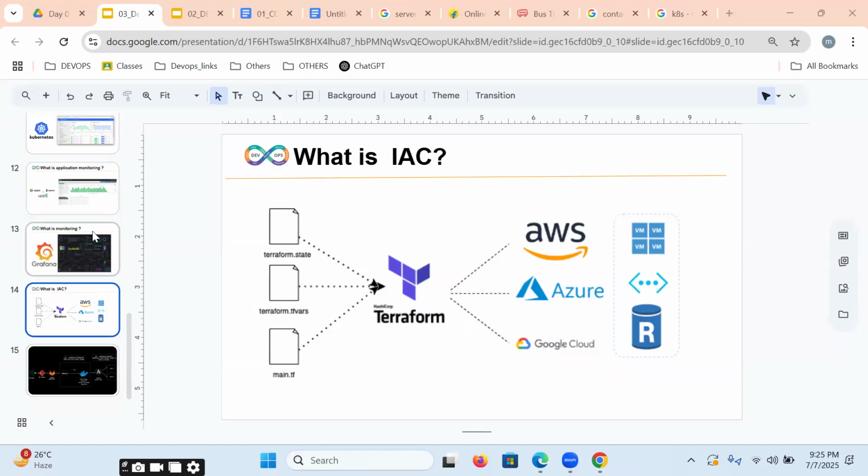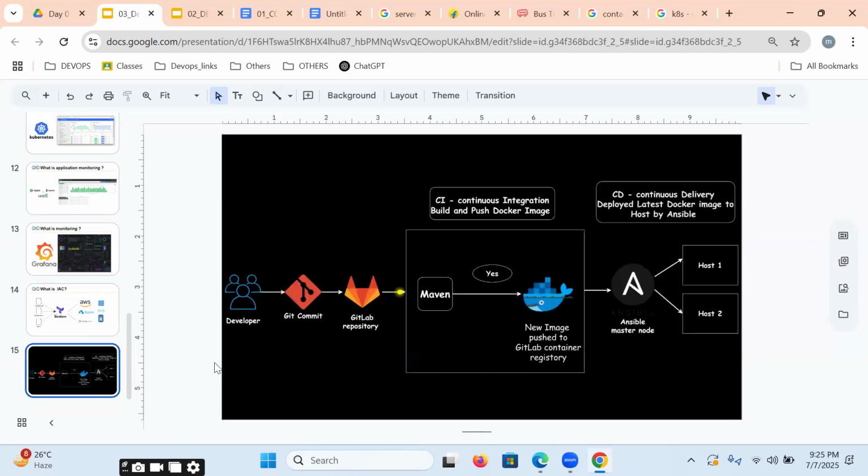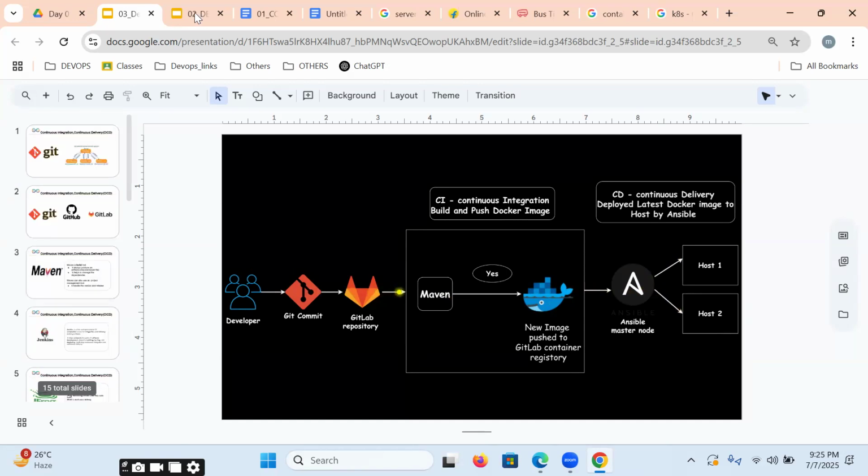Once it is understood, we're going to be implementing one project like this. Totally 4 projects we're going to cover. Project discussion will be there the day after tomorrow, don't worry. So today what we understand?